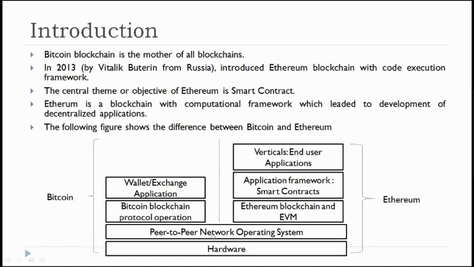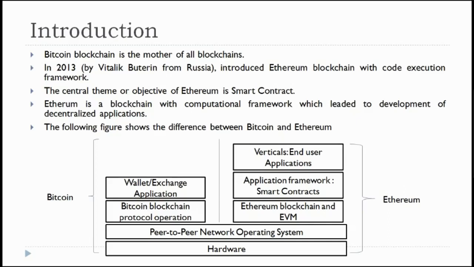Every computer or node that is running or using Ethereum will be installed with the Ethereum virtual machine, which is the first and foremost requirement for running the Ethereum blockchain. Hence the installation of Ethereum includes the Ethereum virtual machine installation.